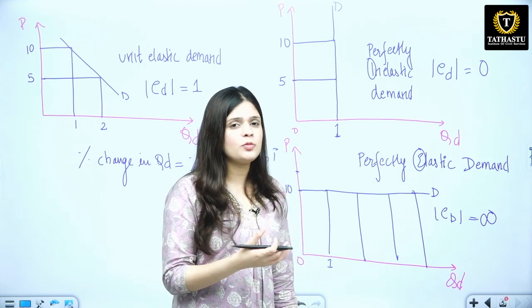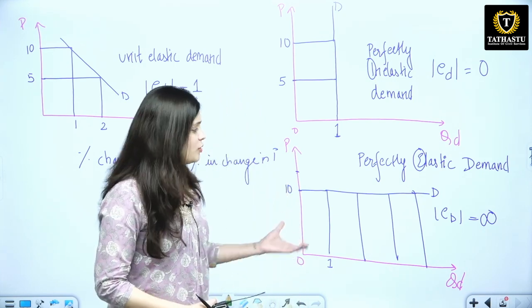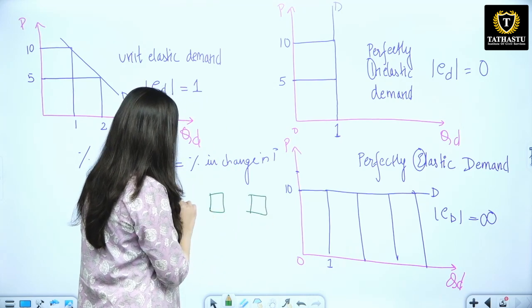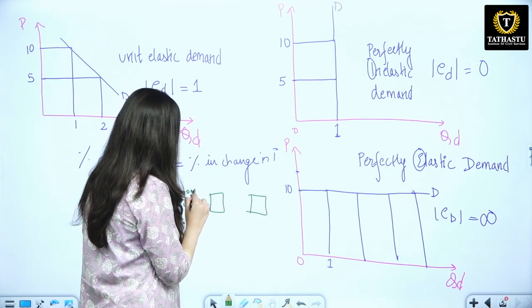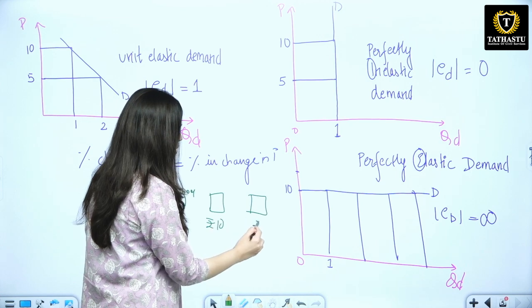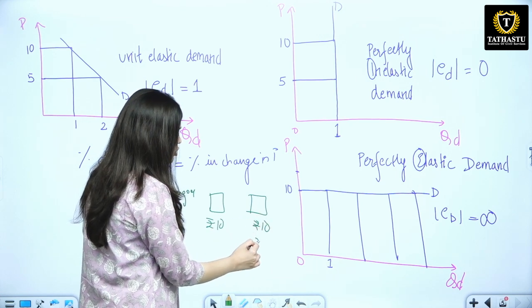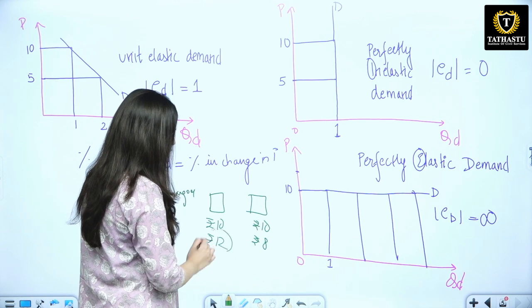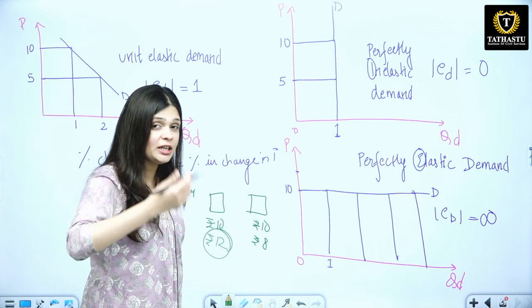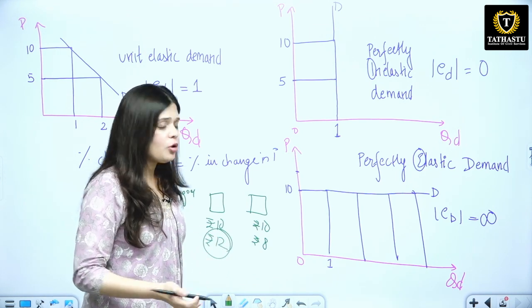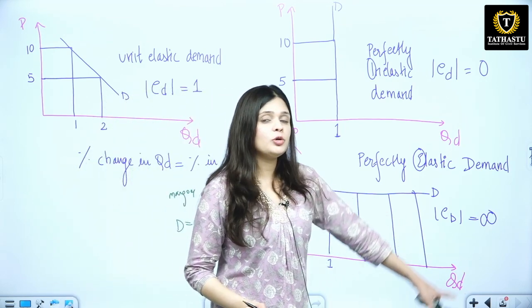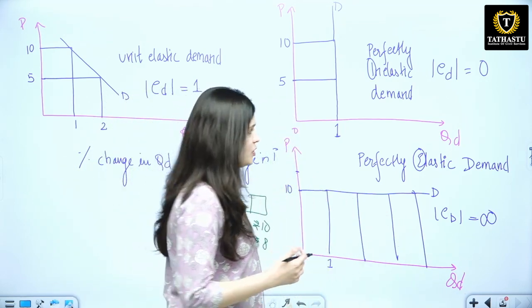If you are buying fruits and vegetables from somebody, obviously what will happen? Let's say there are 2 vendors. Now these 2 vendors are selling you mangoes. This vendor was selling at 10 rupees, this also 10 rupees. Suddenly this vendor changed their price to 8 rupees, or this vendor changed their price to 12 rupees. What will happen? The demand will become 0. So you are significantly, infinitely responsive to it. Your elasticity of demand is equal to infinity. So that is one real life example for this.